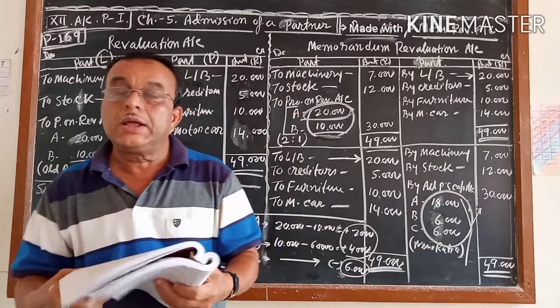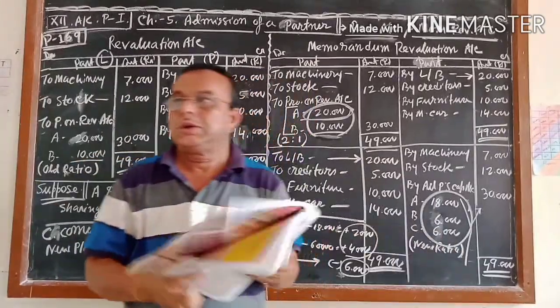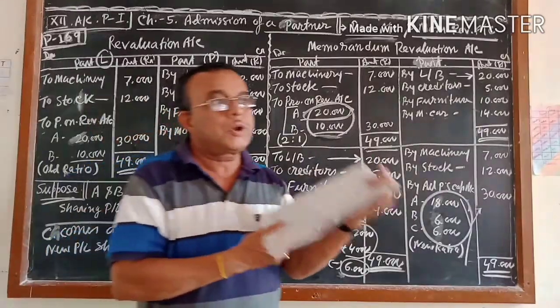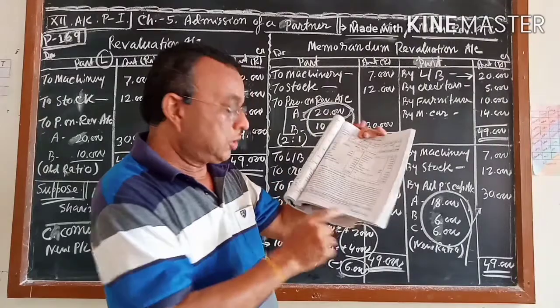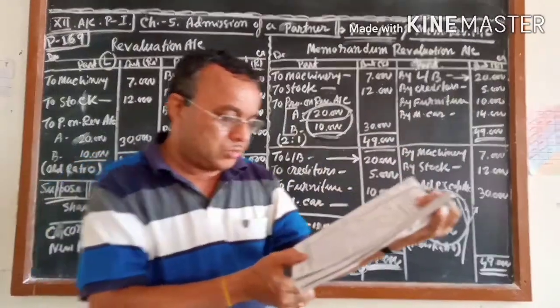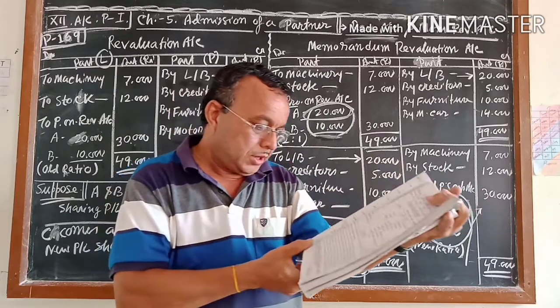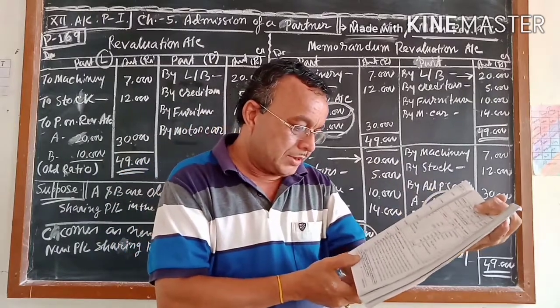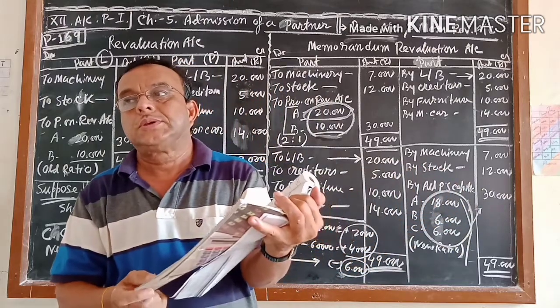Practical sums only from the revaluation account will not come. The memorandum revaluation account is given only for the information of the student. Its concepts and practical aspects are not expected in the examinations.